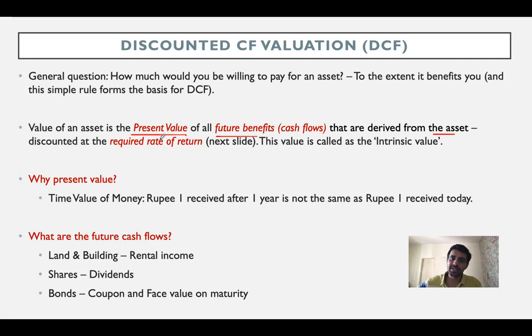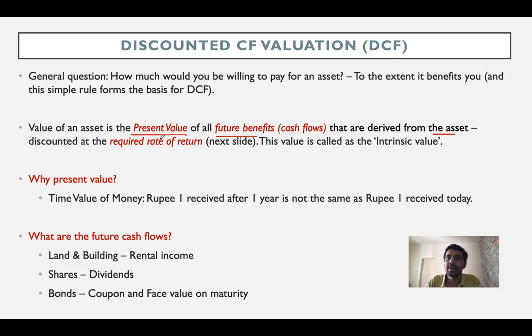The 1 rupee that I'm receiving after 2 years is obviously going to be much lesser, right? So I cannot add 1 plus 1 and say that the value of the asset is 2. I need to discount them into today's terms and then take a sum of it, right? So we are taking a present value because of the simple concept of time value of money.